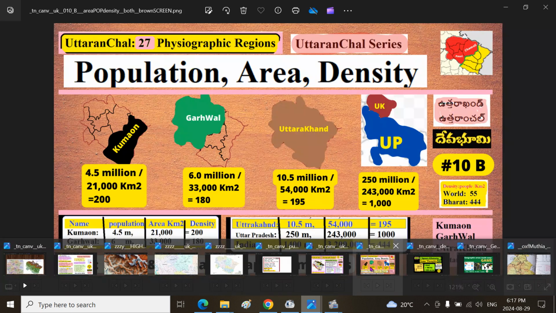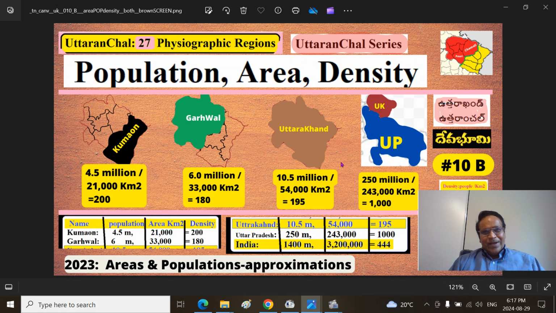This is the Kumaon region, close to Nepal. You have Himachal Pradesh here; remember GH, Garhwal and Himachal, Kumaon and Nepal, easy to remember. The western part is the Garhwal region, and the entire thing is Uttarakhand.